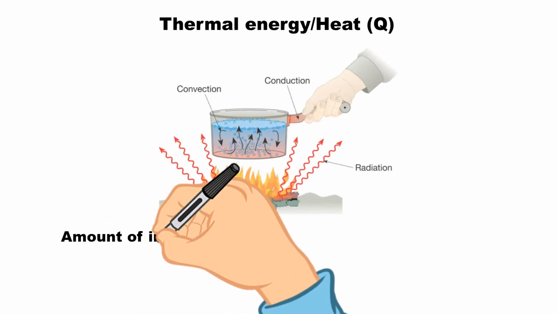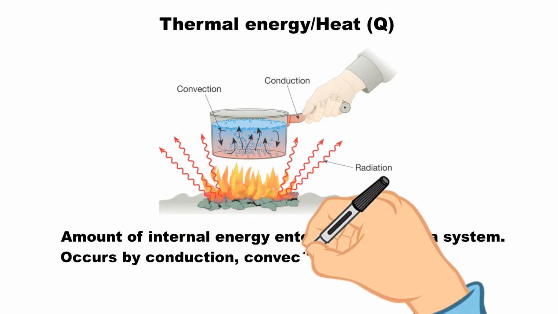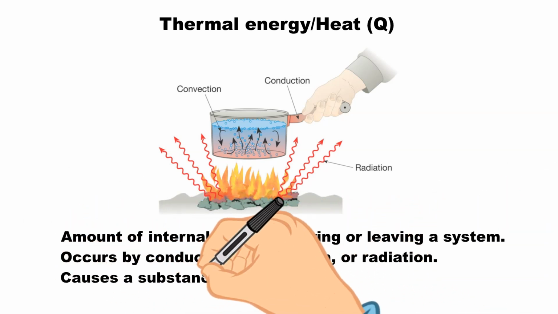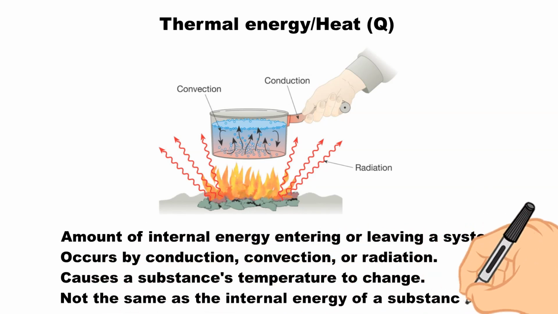First, let's see what is thermal energy or heat. Heat is the amount of internal energy entering or leaving a system. It occurs by processes such as conduction, convection, or radiation. It causes a substance's temperature to change. It is important to note that it is not the same as the internal energy of a substance.